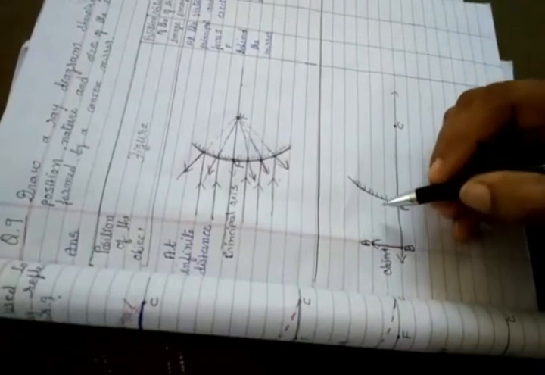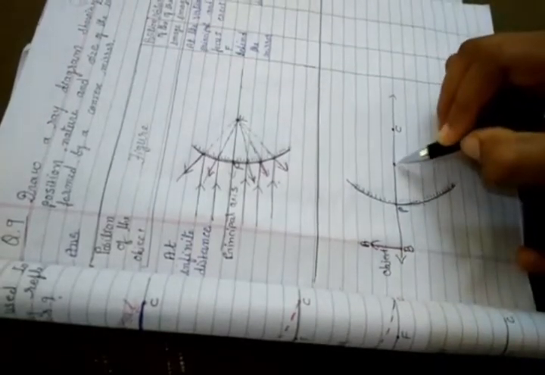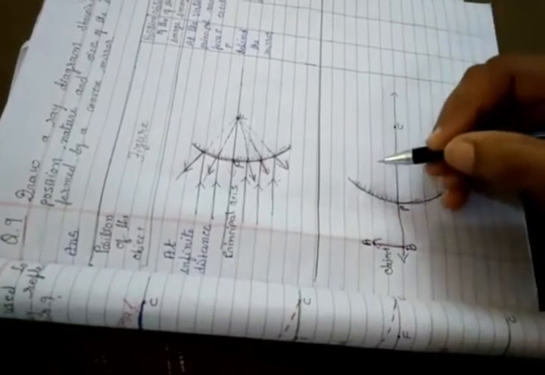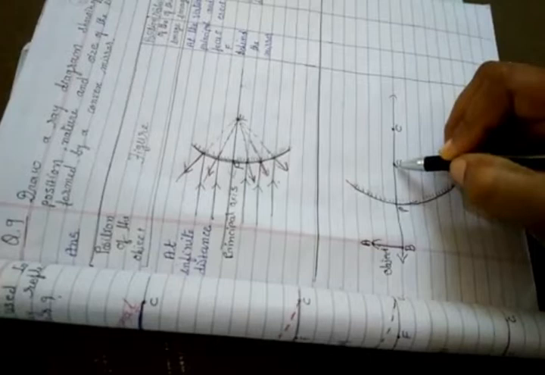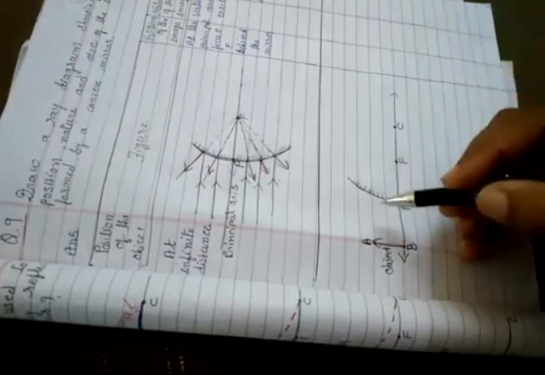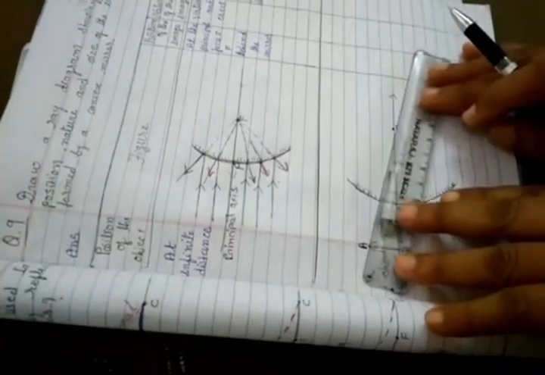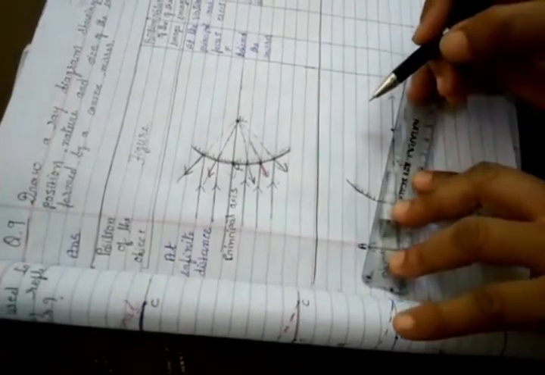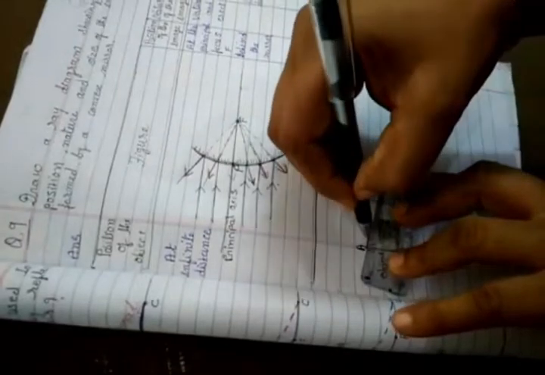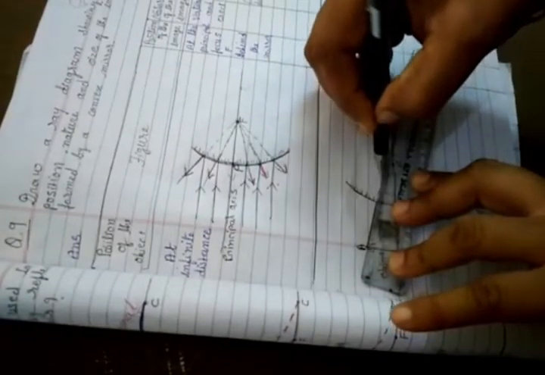Here we take roughly F as the focus point. When a ray passes through the center of curvature C, this is the incident ray passing through the center of curvature C.